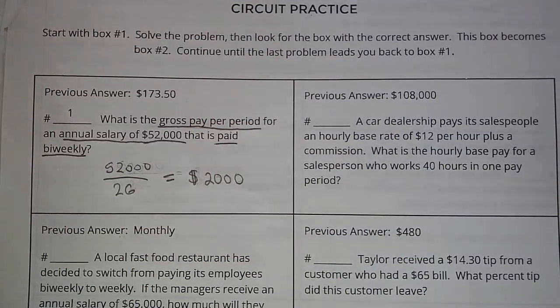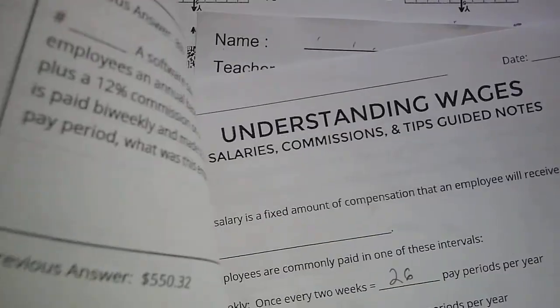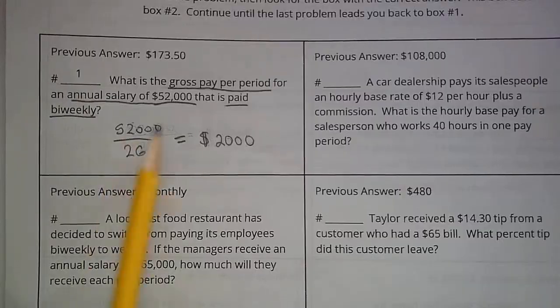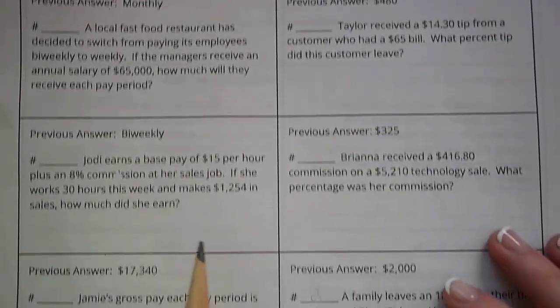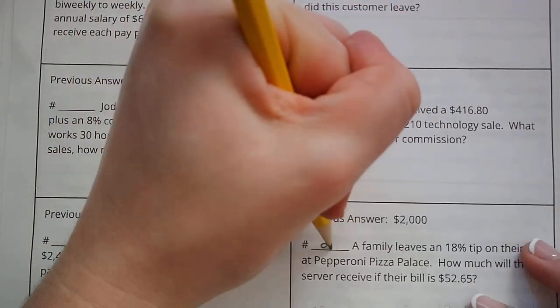Okay? So now we're going to look around here to try to find 2,000. Keep in mind there are 2 pages. It could be on either page. So that's not 2,000. Boom, 2,000. So if that was 1, this one is number 2.